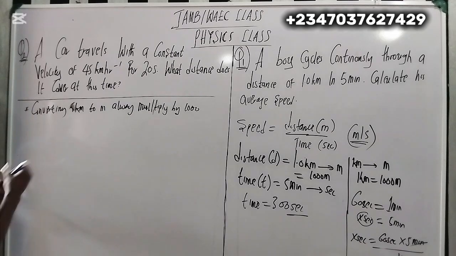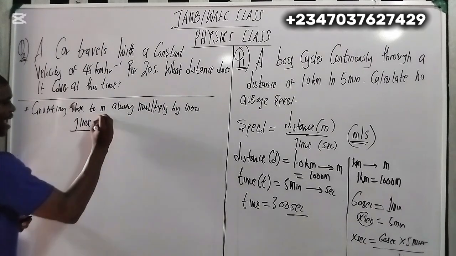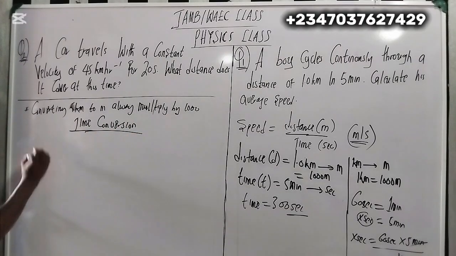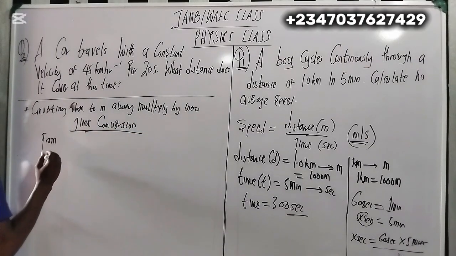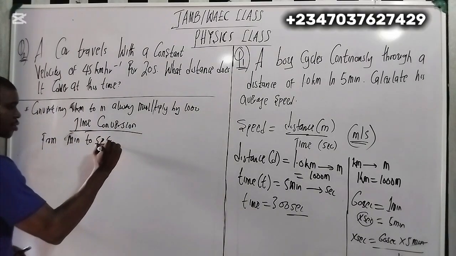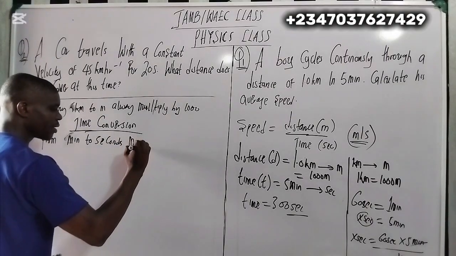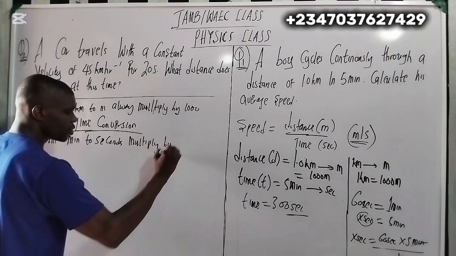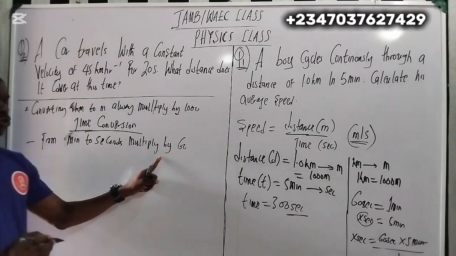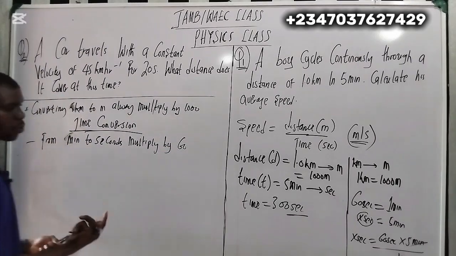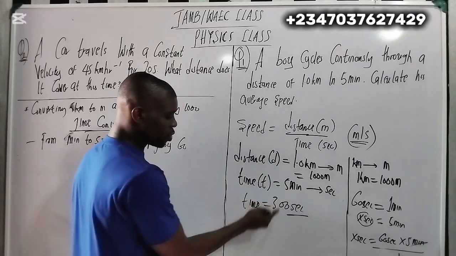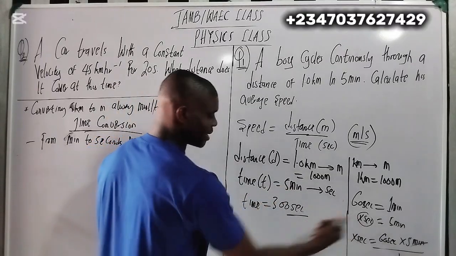So understand here, for time conversion from minutes to seconds, multiply by 60. Just like what we did here. They gave us 5 minutes here, so that 5 minutes was 300 seconds because we multiplied by 60.